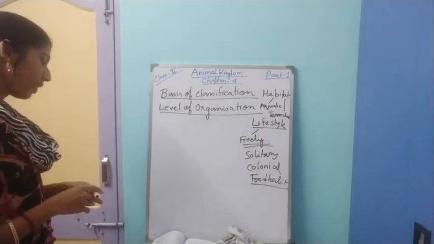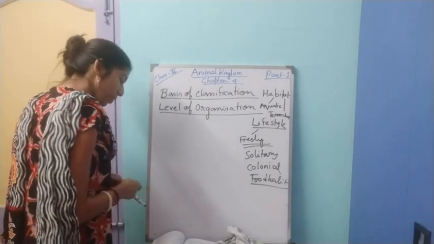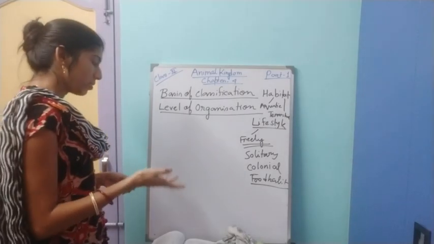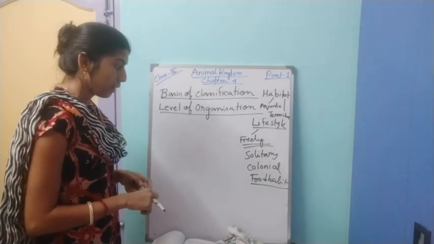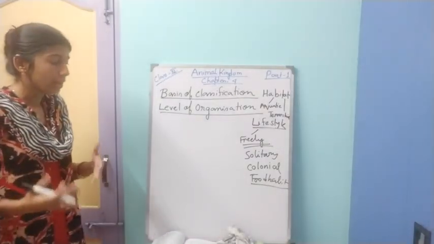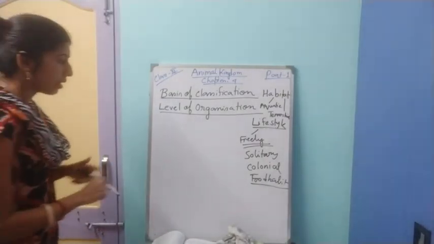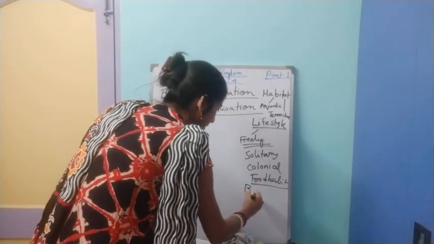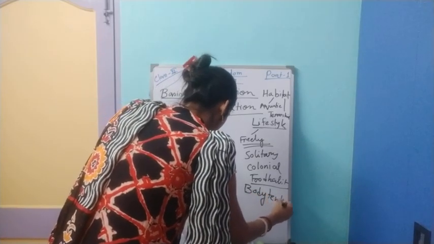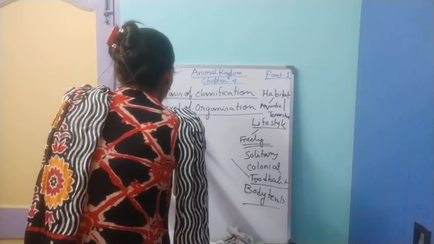And those who will eat the fecal matter, they are called coprozoic. And as you know, detritivores, they will eat decaying organic matter. So these are some examples of different types of food habit. Okay, so next, if we consider the body temperature. So let me write the different food habits once.